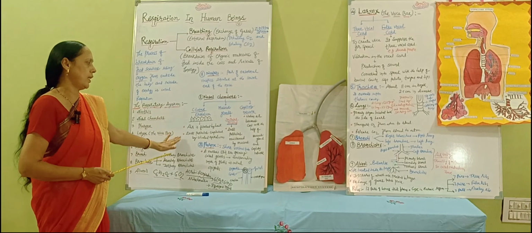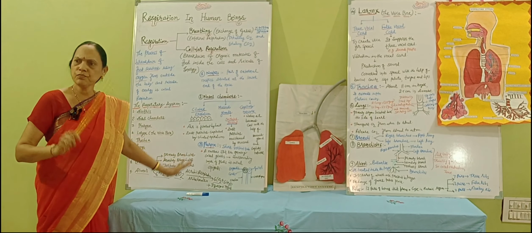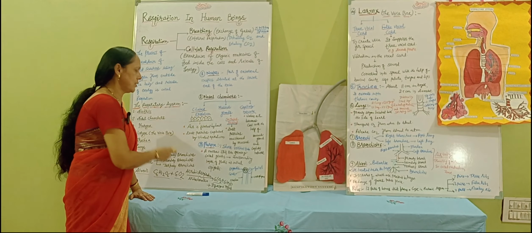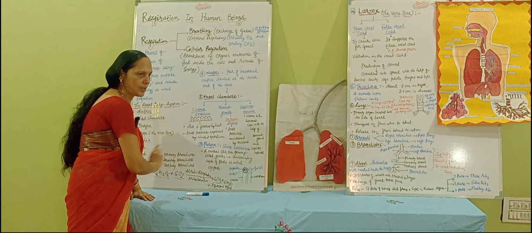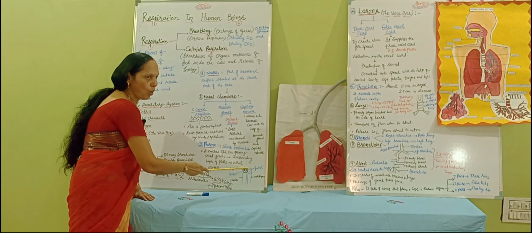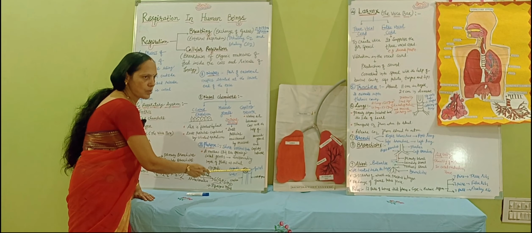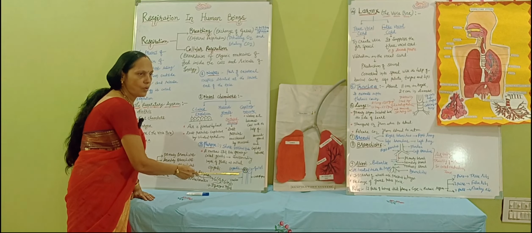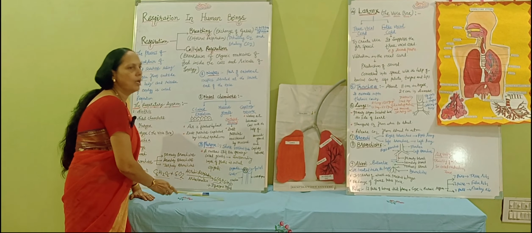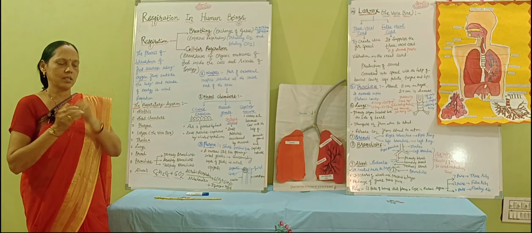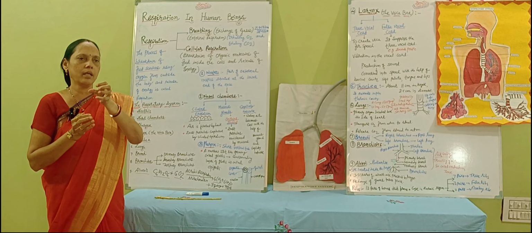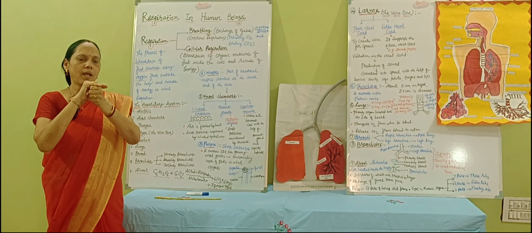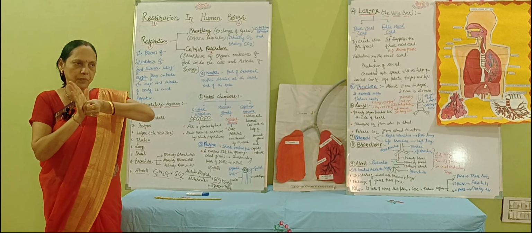Then what will happen? Then the air enters into the pharynx. We have also studied the pharynx in the digestive system. The pharynx is a short vertical tube-like structure. It has 2 openings. One opening is called the gullet, which is attached to the esophagus. The second opening is called the glottis, which is surrounded by a flap-like structure, the epiglottis. Air enters through the glottis and it is covered by this flap-like structure, the epiglottis.